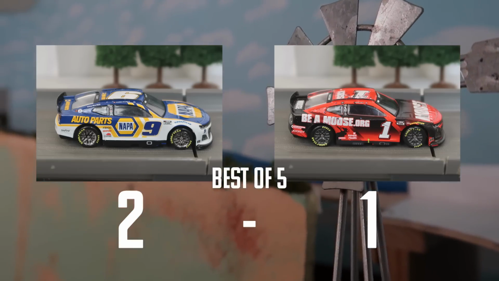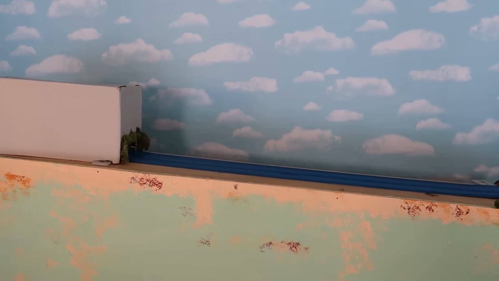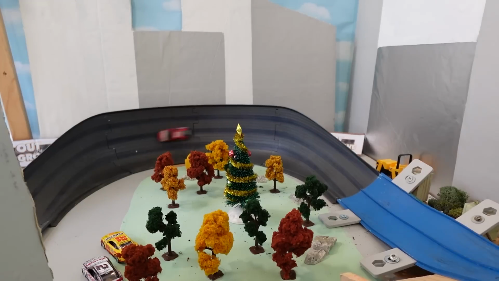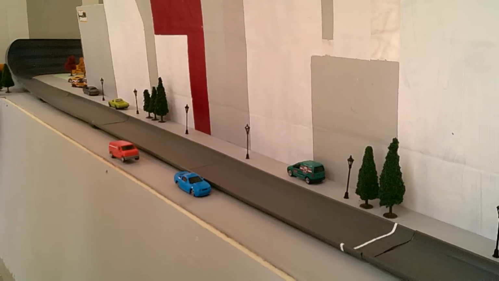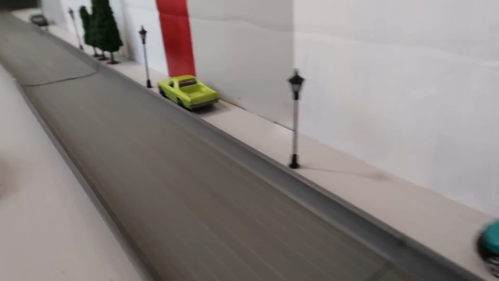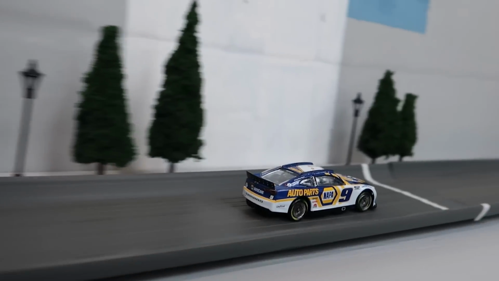Chase Elliott taking full advantage of that inside lane to hold off a hard-charging Chastain. Elliott may have a 2-1 series lead, but it's going to be tough to beat Chastain from the outside lane. Green flag is out, and sure enough, Ross is pulling away. Ross Chastain, with that inside line, looks nearly unbeatable. Lucky for Chase, he'll have that advantage in race 5.